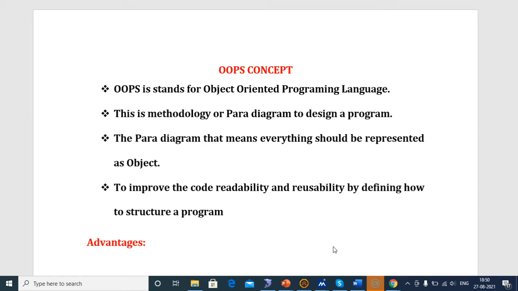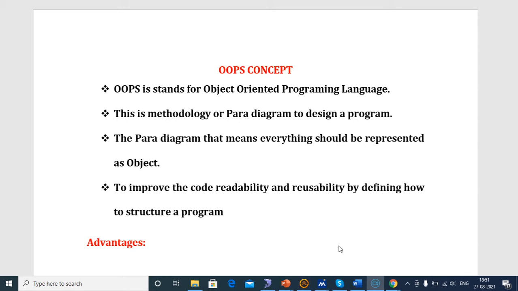Hi, today we are going to see the OOPS concept in Java. OOPS stands for Object Oriented Programming Language. The Object Oriented Programming Language mainly represents everything as an object. Everything is an object. Based on that object, we have to create the design of the program.